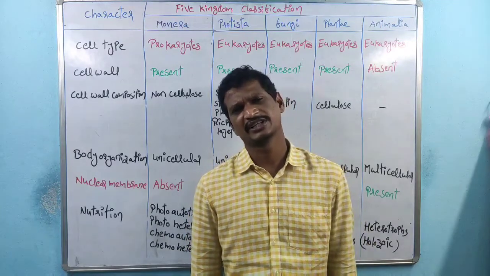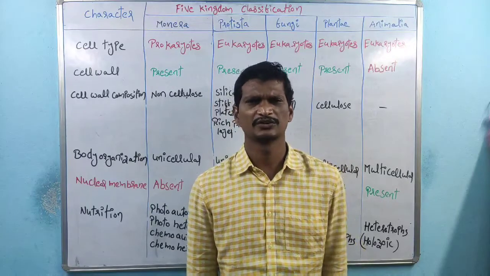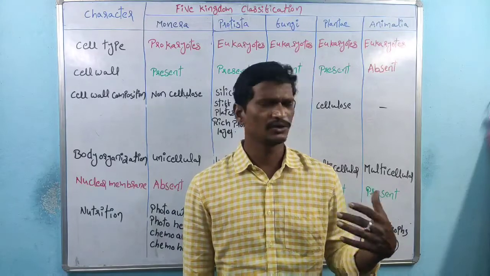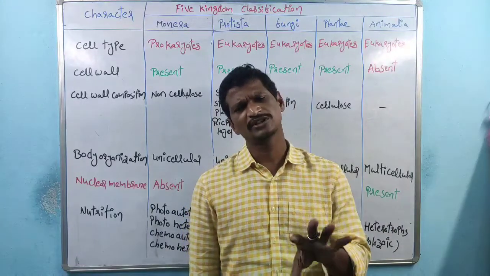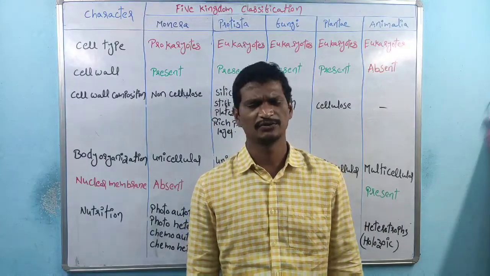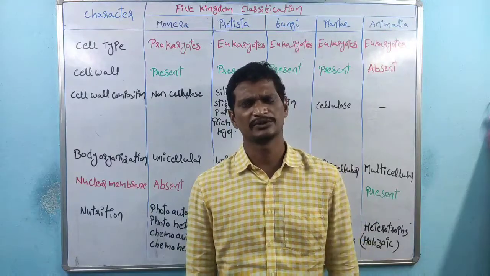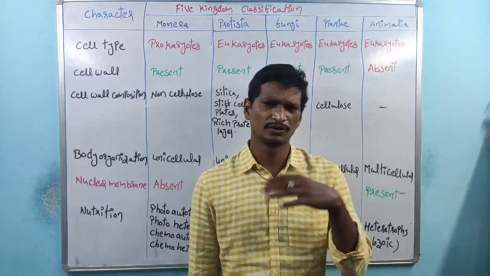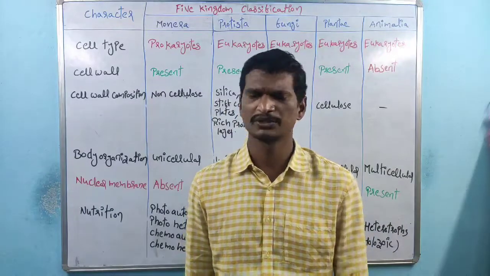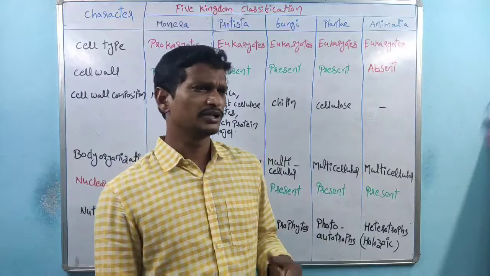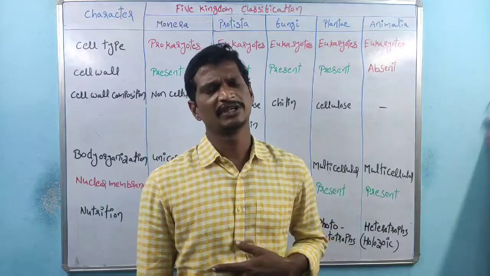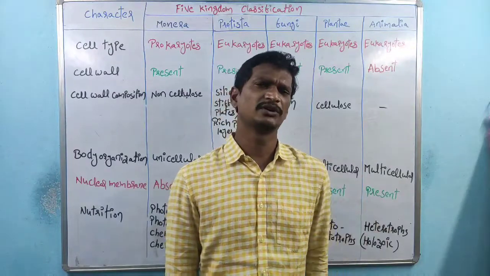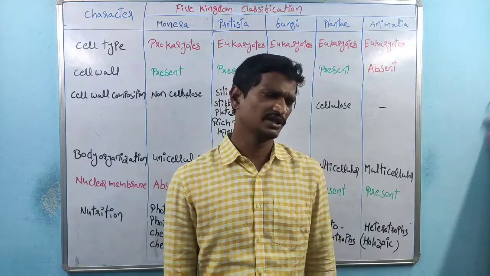Clothes: what we are wearing, we prepare from plants, from the cellulose fibers. So what is the advantage of plant classification? If we have a classification of which plants produce food, which plant produces wood, and which plant produces raw material for cloth, then it is easy to cultivate. If we cultivate those plants, we get the products. That is the advantage of classifying plants.